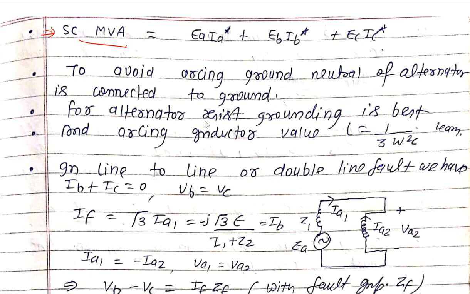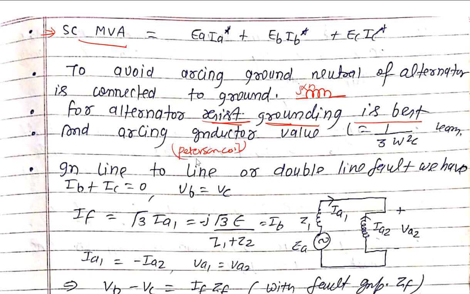So for an alternator, resistor grounding is best. But from an examination point of view, they will ask for reactors, because you can easily add them for calculation purposes. In practical cases, we use resistance grounding, which is the best to eliminate these faults. The arcing inductor we can call a Peterson coil.